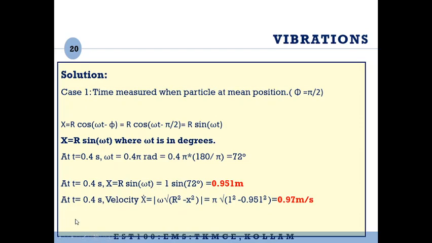Now at t equal to 0.4 seconds, you can calculate the velocity. x dot equals omega root of r square minus x square. Simply substitute the values. You will get it as 0.97 meter per second.